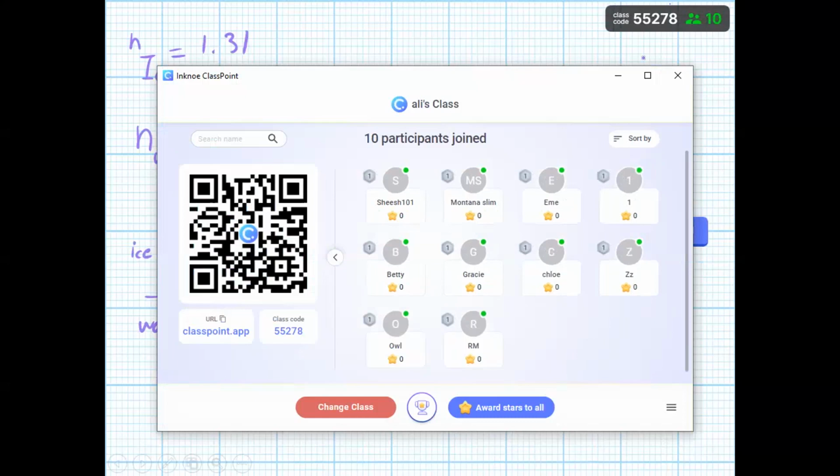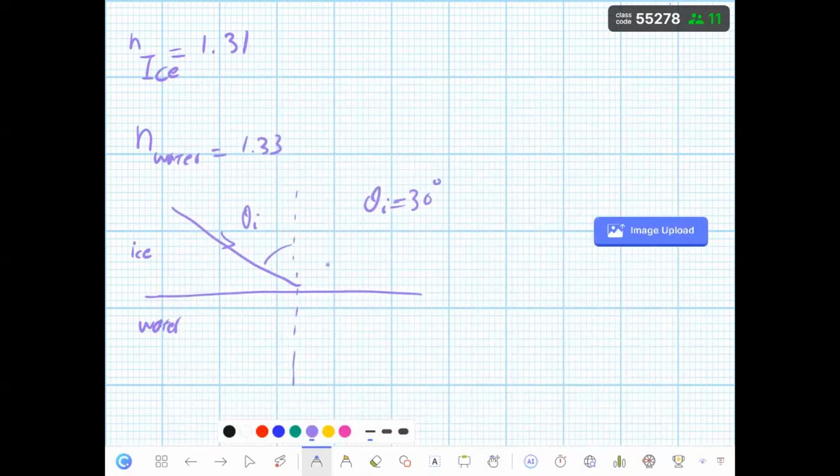Stream's not finished loading. It's not loading up, it's stuck. You don't see this page? The loading bar on the bottom is stuck at a quarter.